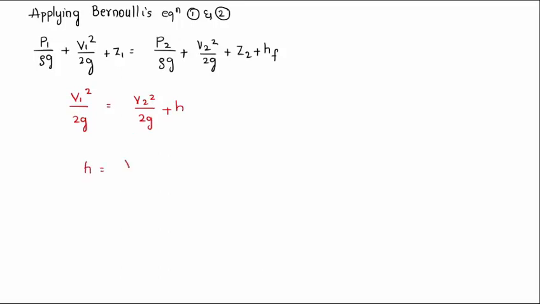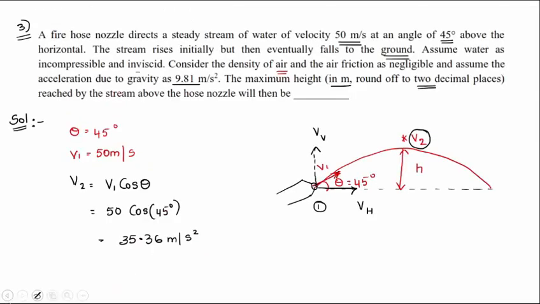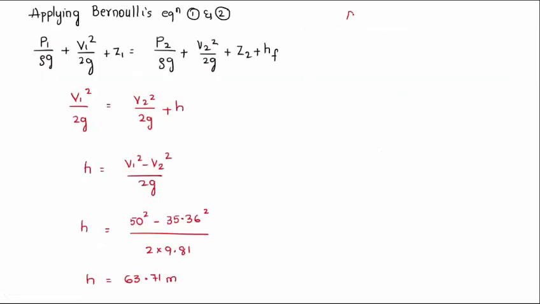So h is equal to V1 square minus V2 square by 2g, that is 50 square minus 35.36 whole square by 2 into 9.81, which will give you the value of h as 63.71 meter. This is how you can solve this question by using Bernoulli's equation. The same question, alternative method, very easily by using a basic kinematic equation.